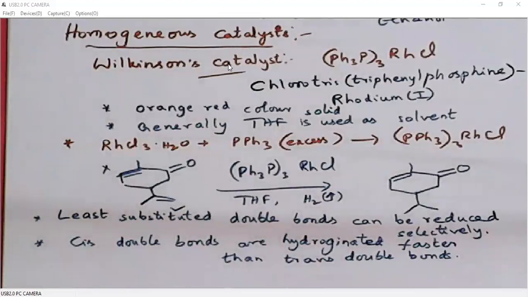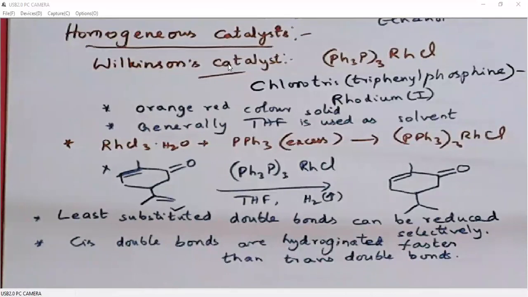Again, it depends on steric crowding. Cis double bonds will experience less steric crowding compared to trans double bonds. In the cis double bond, both the substituents will be on one side, and the other side is sterically free. Whereas in the trans compound, the substituents will be in opposite planes, so it is difficult for the catalyst to approach from either plane.